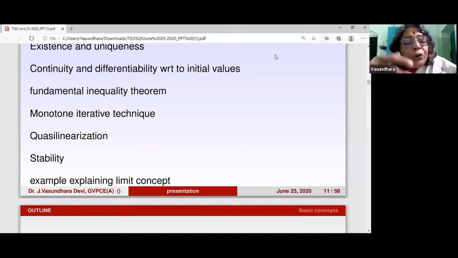And there have been new types of stability found, like practical stability. The reason for the existence of practical stability, I'll give you a simple example. For example, a flight going from one destination to another has to be stable. The path should be stable, otherwise it will fall. That means it should be in some epsilon frame if it is stable.